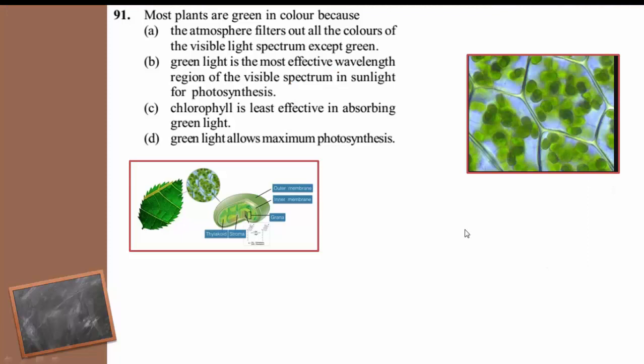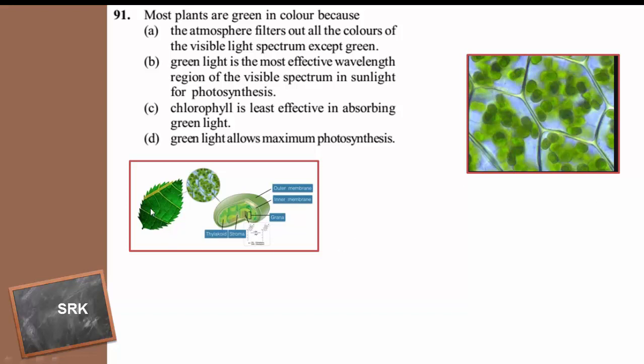So here is the first question. Most plants are green in color because the atmosphere filters out all the colors of the visible light spectrum except green. Green light is the most effective wavelength region of the visible spectrum in sunlight for photosynthesis. Chlorophyll is least effective in absorbing green light. Green light allows maximum photosynthesis. So, why do the plants appear green in color?